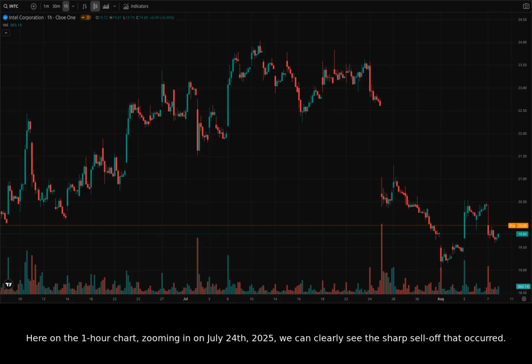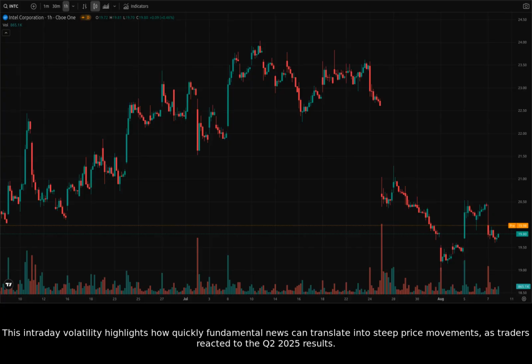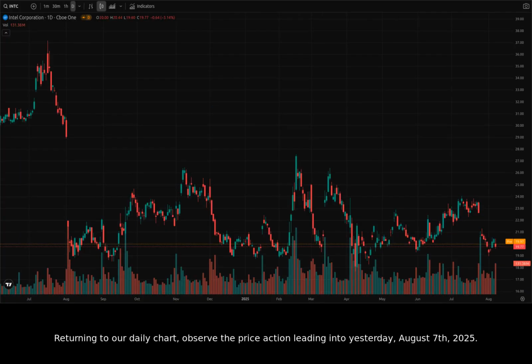sell-off that occurred. The stock dropped significantly from around $23.50 earlier in the day to below $22.70 by the close of the daily session, with an increase in trading volume. This intraday volatility highlights how quickly fundamental news can translate into steep price movements as traders reacted to the Q2 2025 results. Returning to our daily chart, observe the price action leading into yesterday, August 7, 2025.